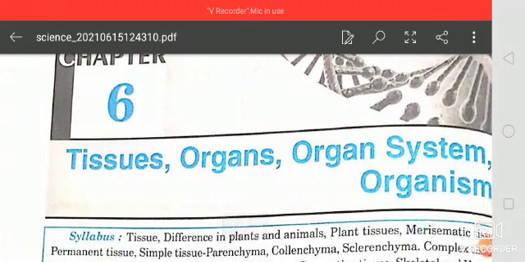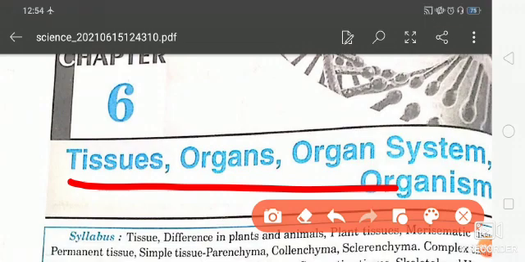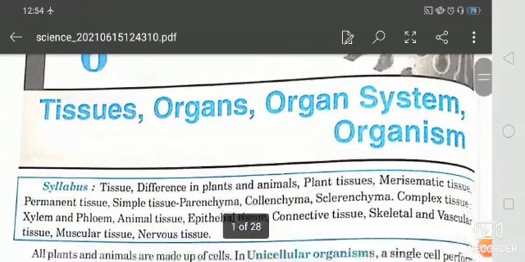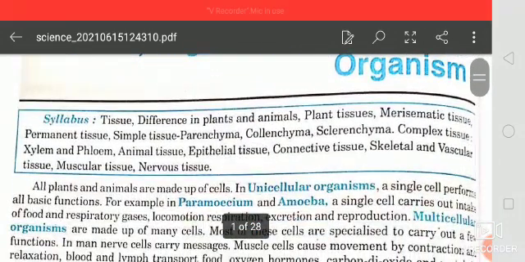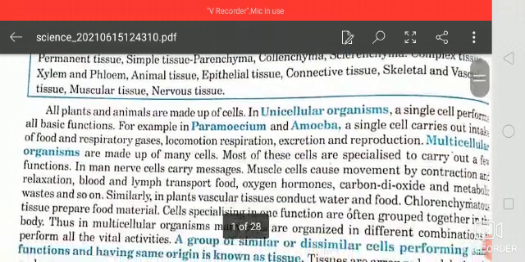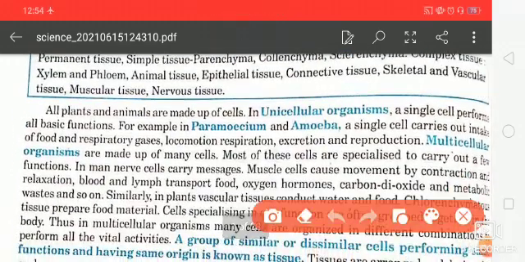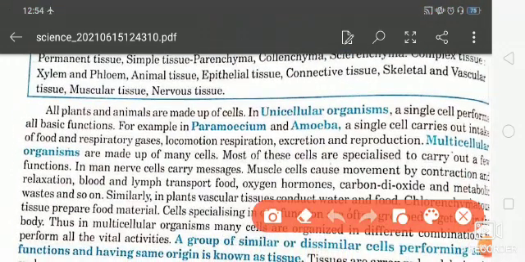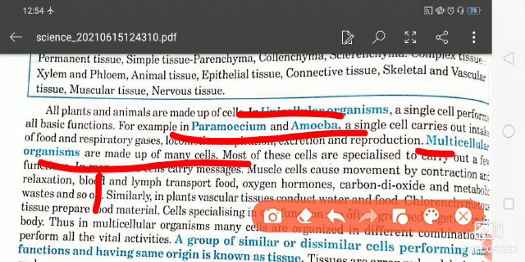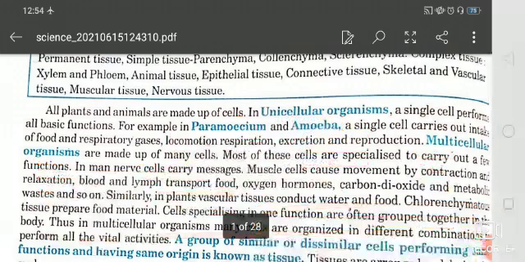Welcome to the class. Students, today we will start a new chapter, that is tissue, organs, organ systems and organism. So here in this syllabus you will study about the animals and plant tissues and cells and tissue. You know that all plants and animals are made up of cells, and if there is one cell, that is a unicellular organism like paramecium and amoeba, and multicellular organisms are made up of many cells, like we are. Now what is the tissue?